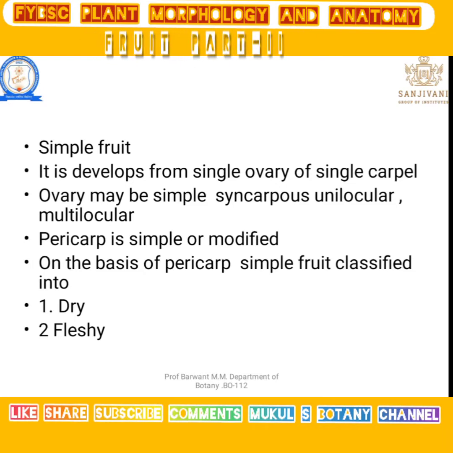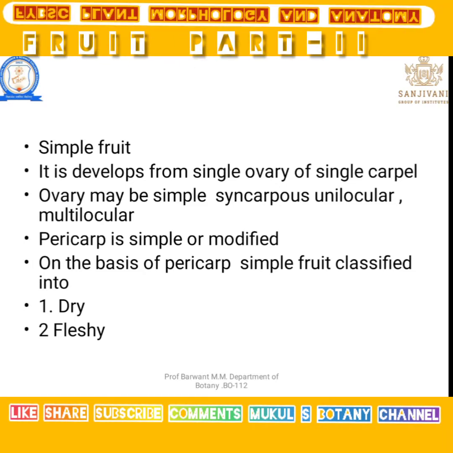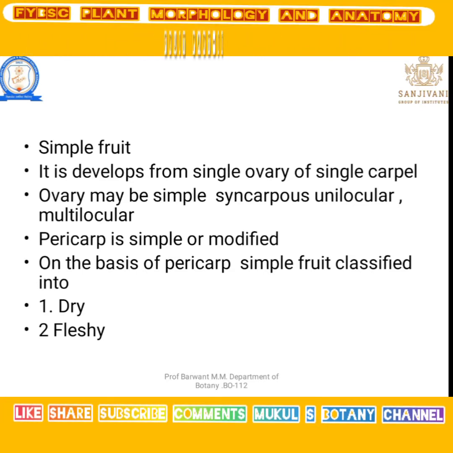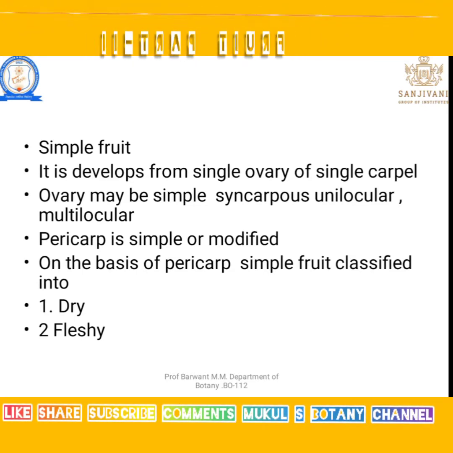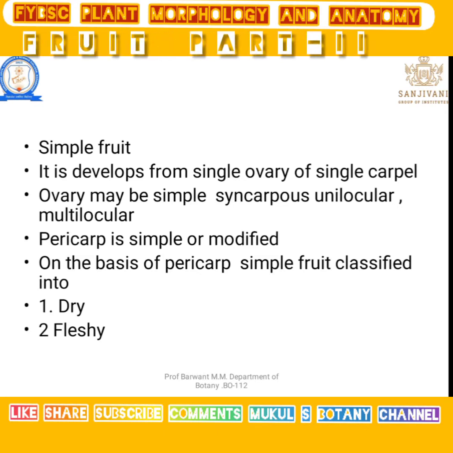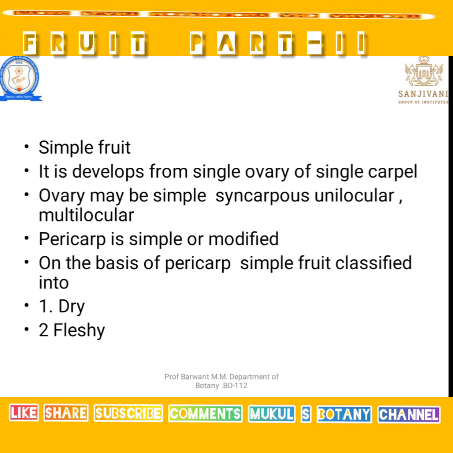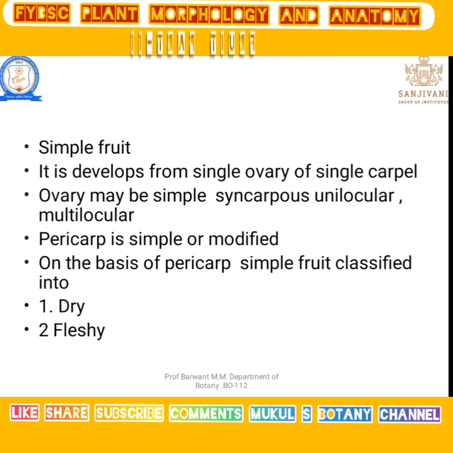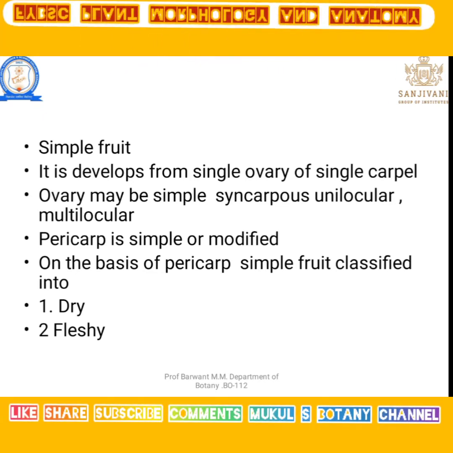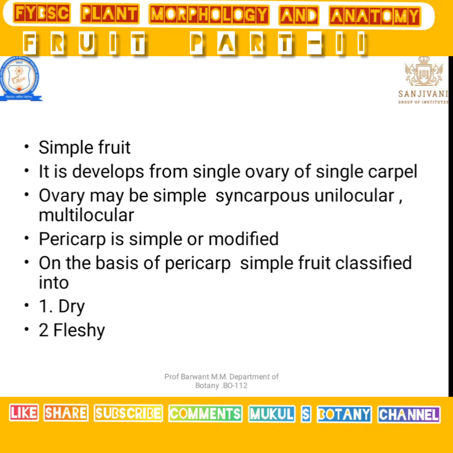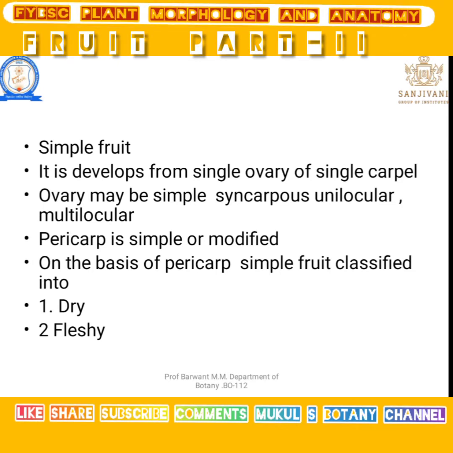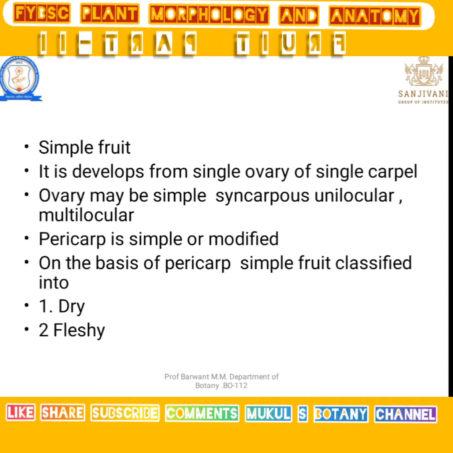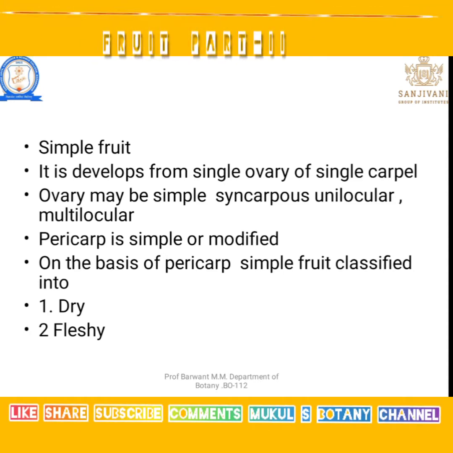Let's see the characters of a simple fruit. The fruit contains a single ovary, or develops from the single ovary of a single carpel, but it has some special characters: syncarpous, unilocular, or multilocular. That type of fruit is known as a simple fruit. I hope you have understood the definition of a simple fruit.